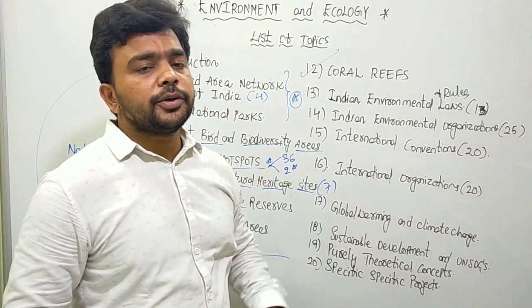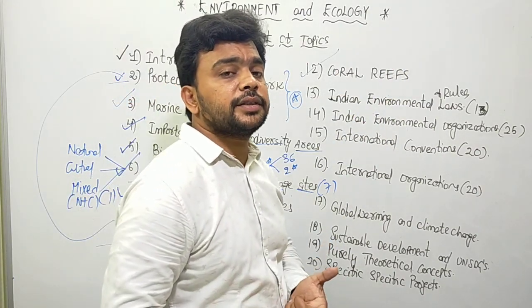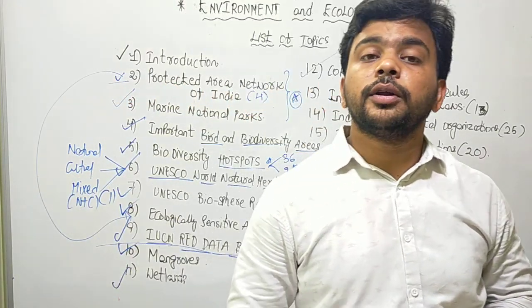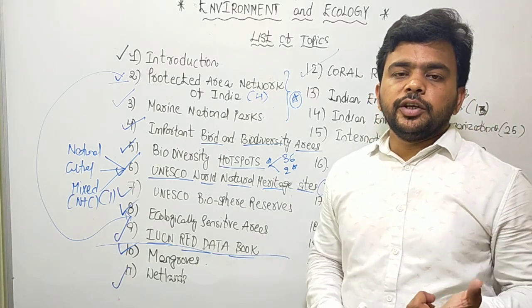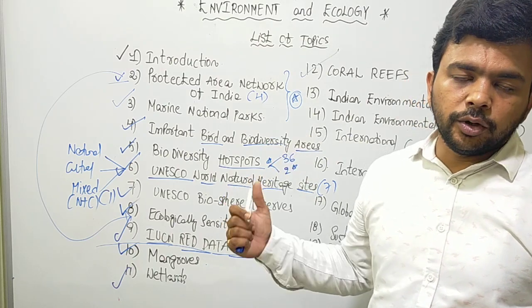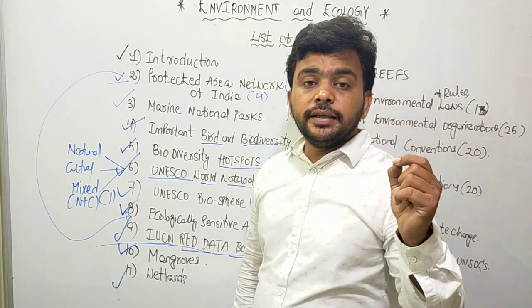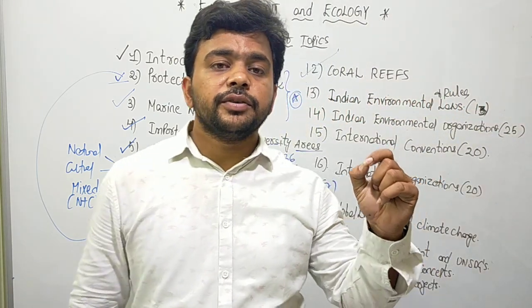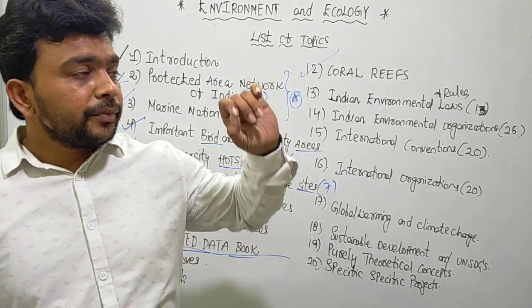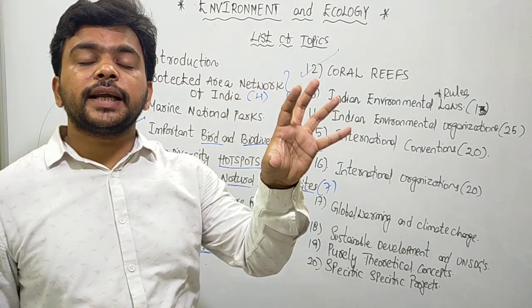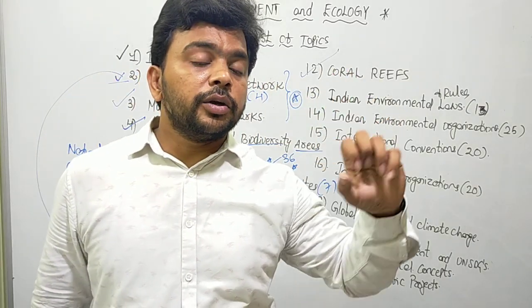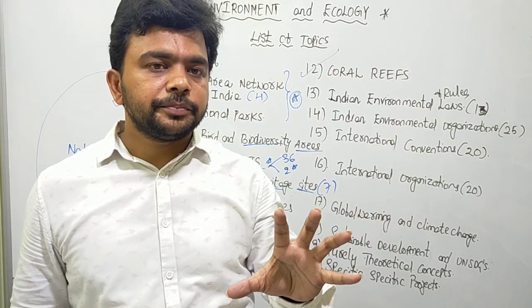What are the threats faced by the coral reefs? The biggest threat to the coral reefs is coral bleaching. So why is the coral bleaching happening? What is the link between global warming and coral bleaching? What are the steps taken at the international level for the protection and conservation of the coral reefs? Then what is the coral triangle? Where is the coral triangle located on planet Earth? Where are coral reefs present in India?